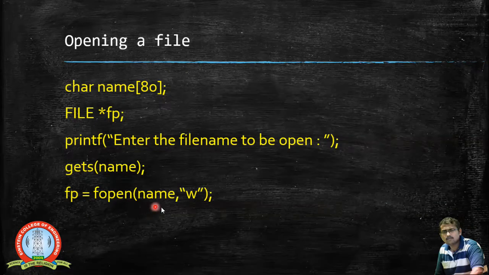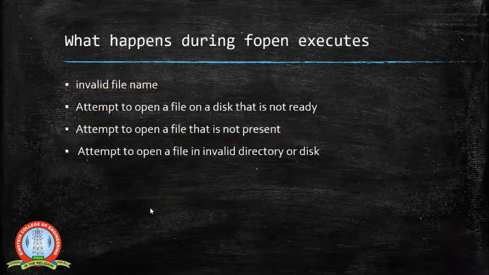So the file you are going to open here must be in the present working directory, where you are working with the C file that you are going to execute. Unless you are using the present working directory, if you are going to use some other location, then you have to specify the path of the file from the drive directory, and then the file name with the extension.